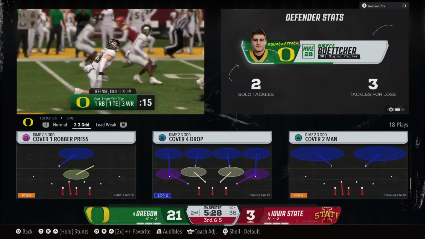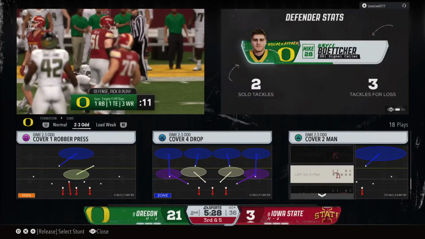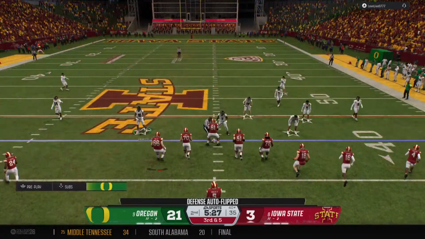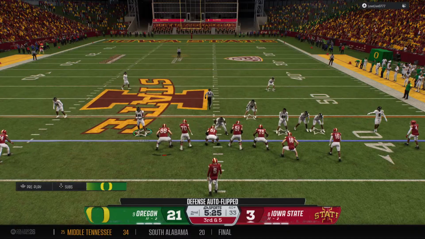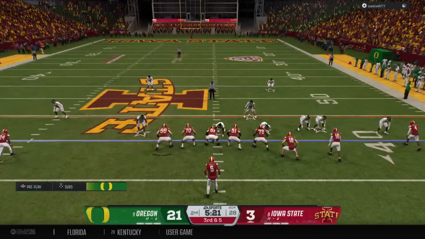Well, Chris, this is going to set up a big 3rd down now for this offense. They're down early in the game with all the hype and the pressure on a playoff game. You don't want to dig yourselves too big of a hole. They got to keep this drive alive, so they need to convert right here.